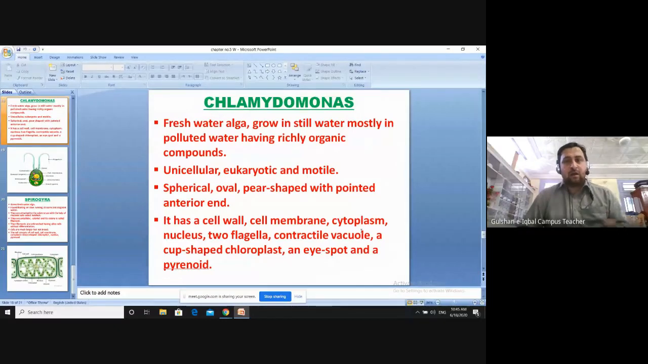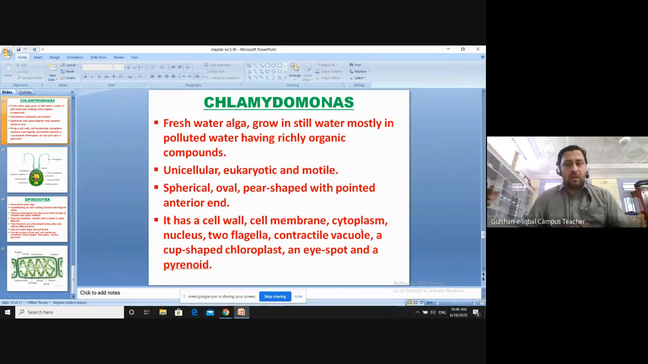Okay, they are unicellular, they are eukaryotic, and they are motile. You know, unicellular are organisms which have one cell in their body. Eukaryotic are those cells which have a true nucleus present in their body. And motile are those organisms which can move from one place to another. Okay, the organisms which can move from one place to another are known as motile organisms.